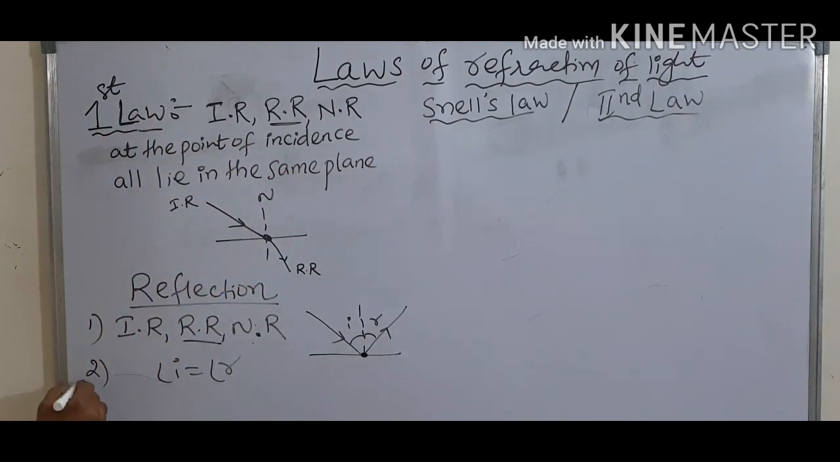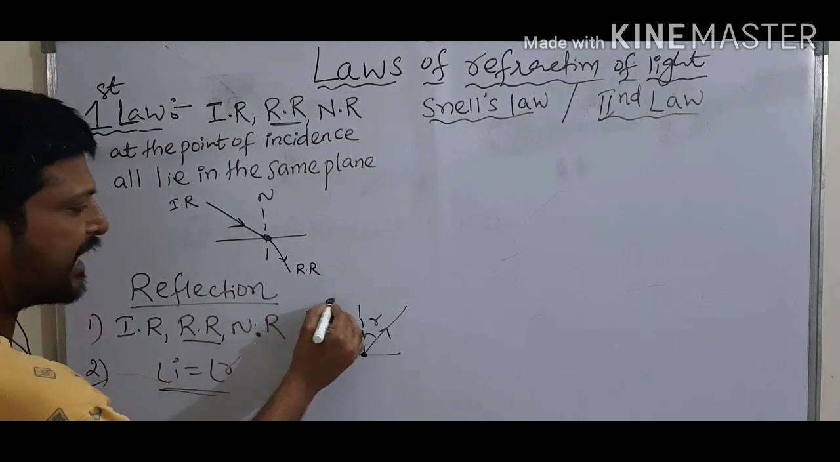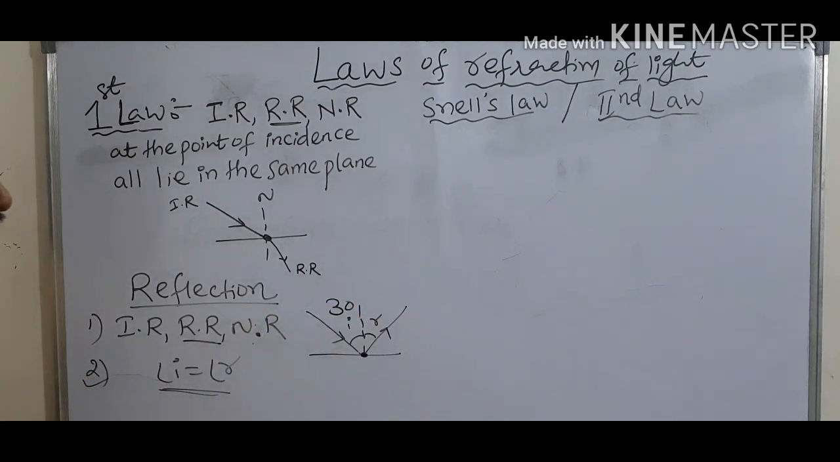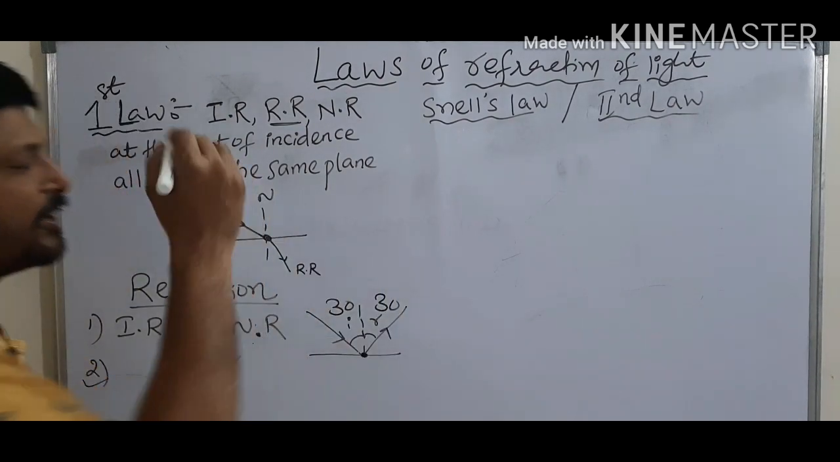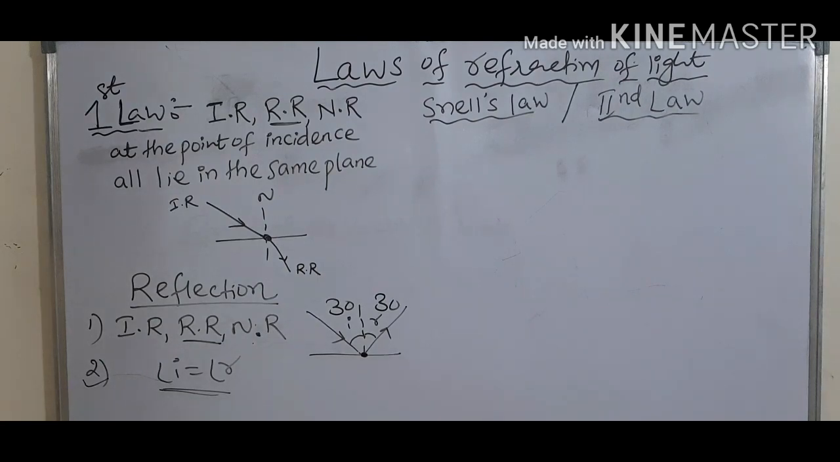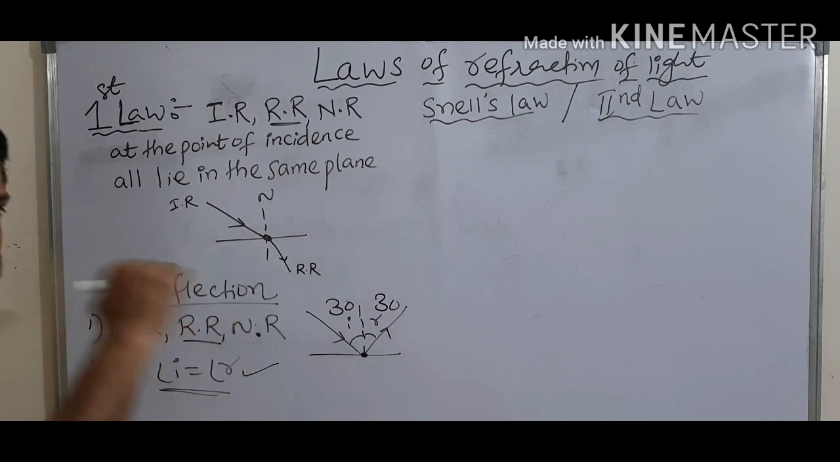Next, see here, the second law of reflection of light. We know it already, it is a very famous law. That is, the angle of incidence is equal to the angle of reflection. That means if the angle of incidence is 30 degrees, the angle of reflection is also 30 degrees. So angle i and angle r are equal.